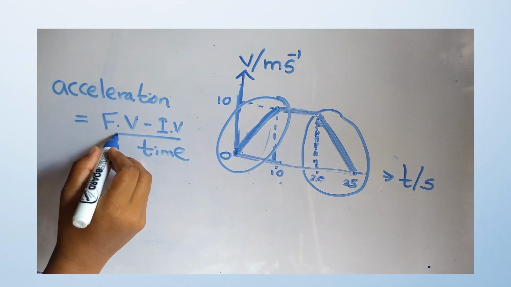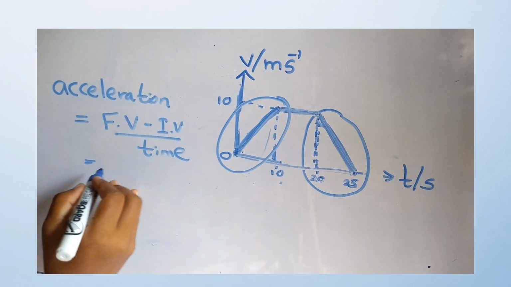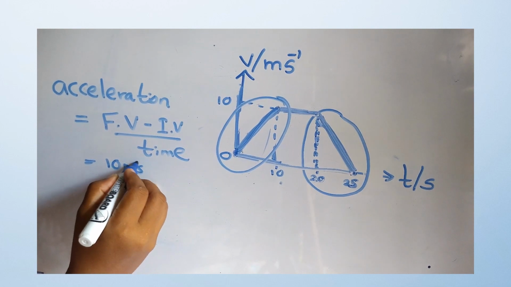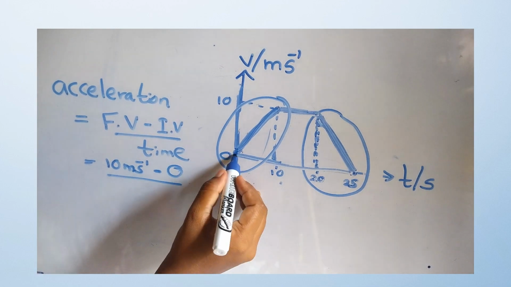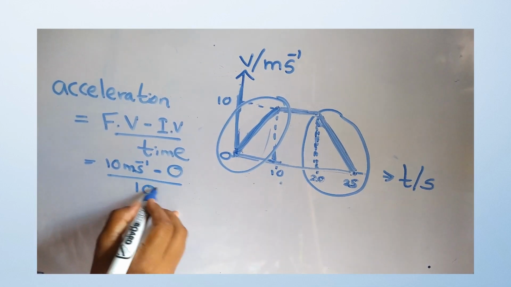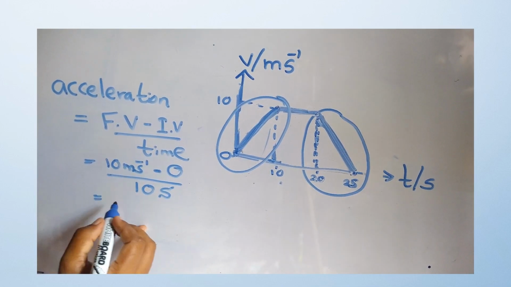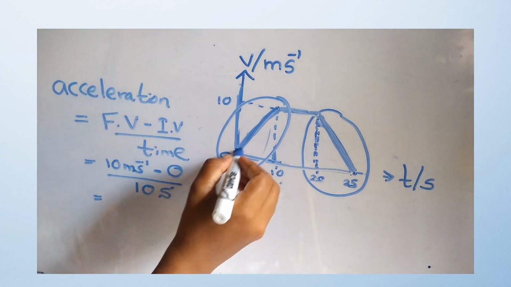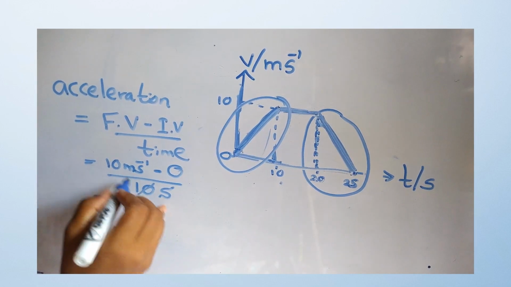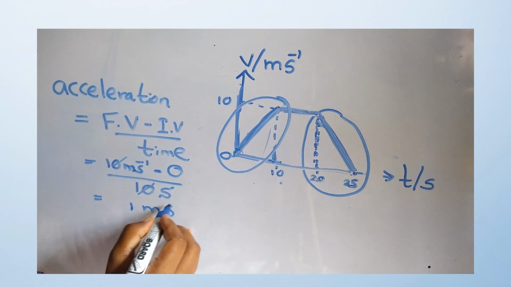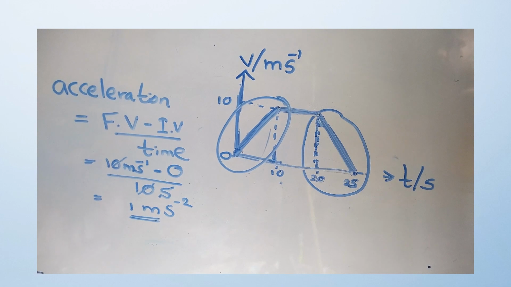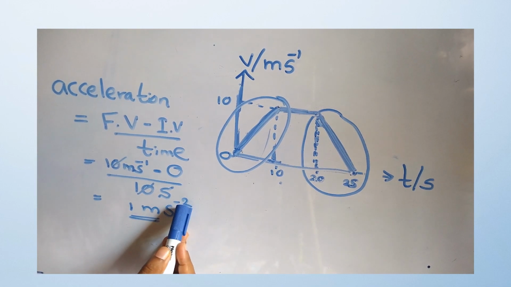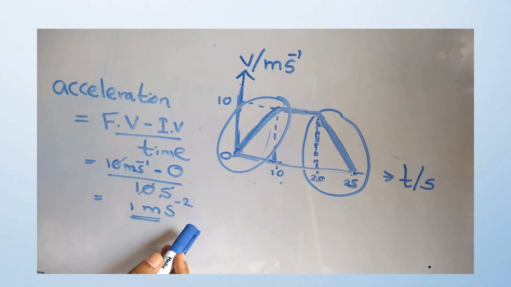Final velocity 10 meters per second, initial velocity 0, time taken for that 10 seconds. Then you can get the acceleration as 1 meter per square second. But the third choice tells the acceleration of the object is 10 meters per square second. Then the third one is incorrect.